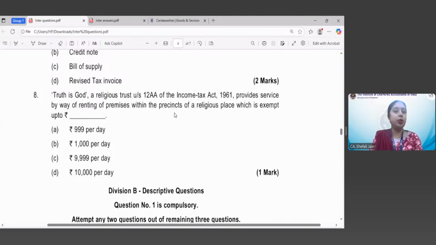Next question is, is the trust a religious trust under section 12AA?